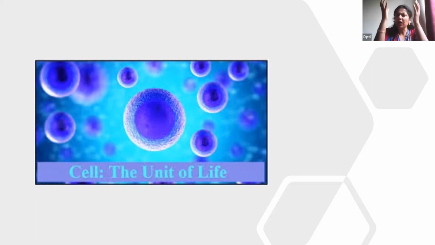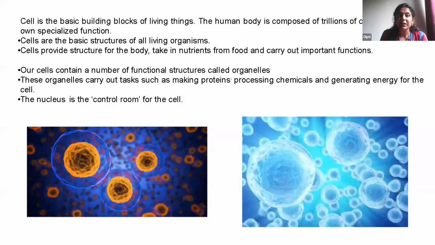So coming down from the organism that we are to the cell, we can say that a cell is the smallest structural and functional unit of life. Why structural and why functional? Because the cell is the basic building block.